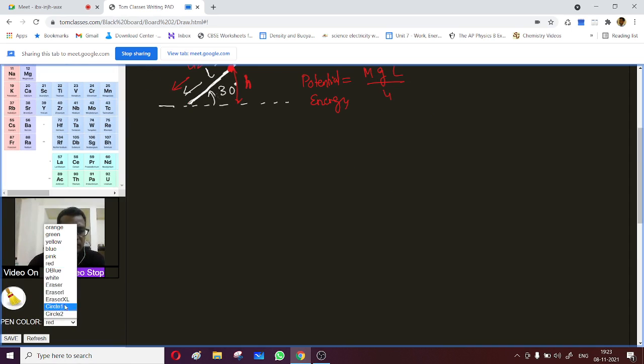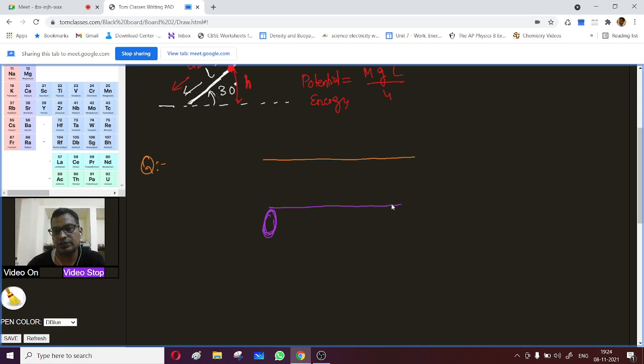Okay, so here is the question. There is a ceiling, and then there is one cylinder. Let me draw the cylinder.